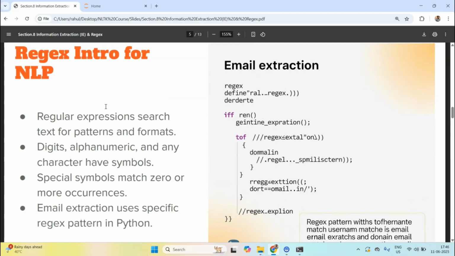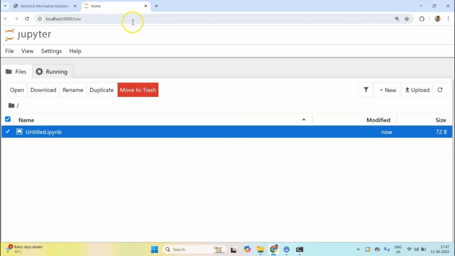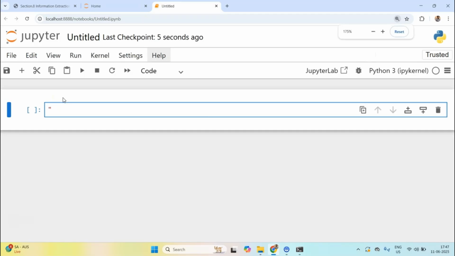Regex stands for regular expression, and it is a way to search within a large piece of text using patterns and formats. There are some predefined symbols which you can find anywhere online for free, and they mean certain things within the regular expression framework. One example of such a symbol is this.